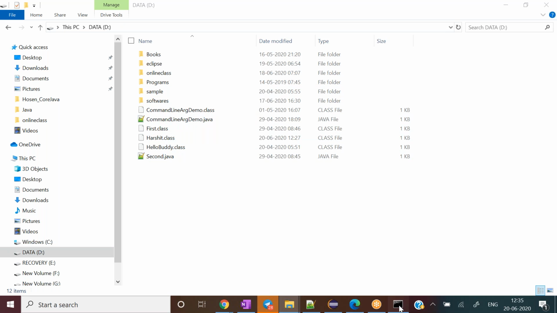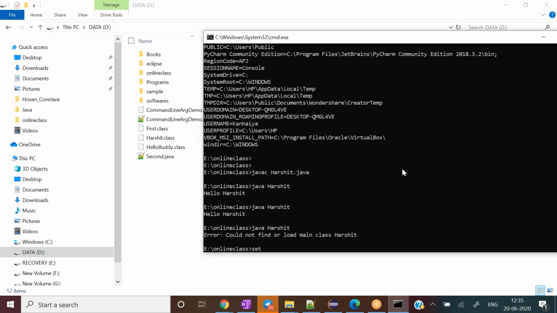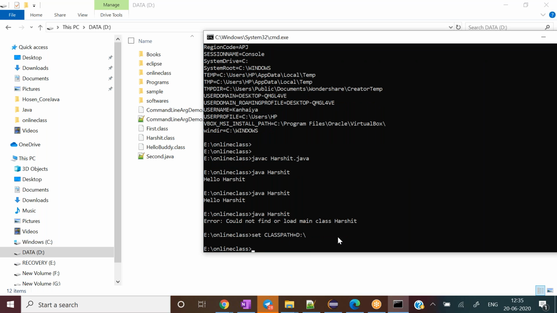So one thing I can do is write set classpath and paste it here. So now I'm specifically telling my program that, okay, Java you will find from the path directory. Go to the environment variable and you will find it. And for the Harshit dot class file, go here, the class path.